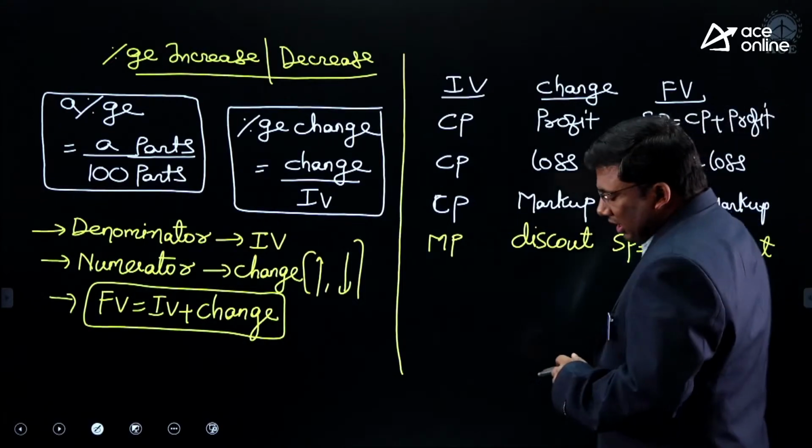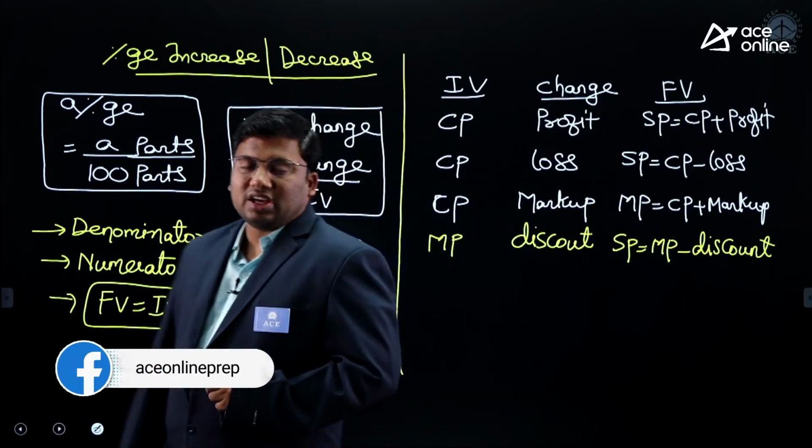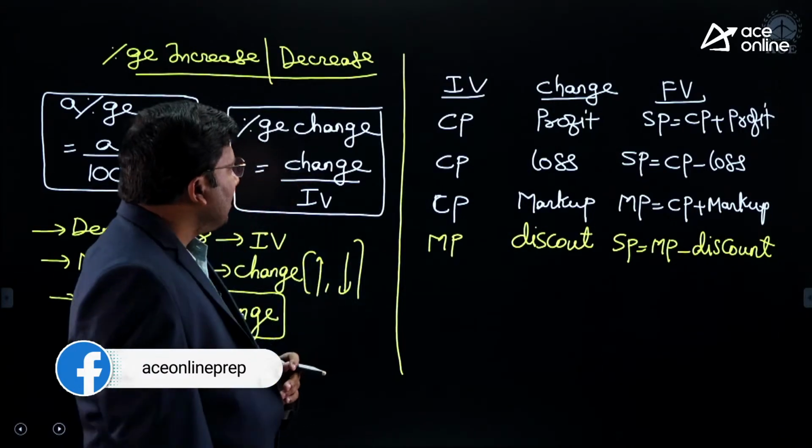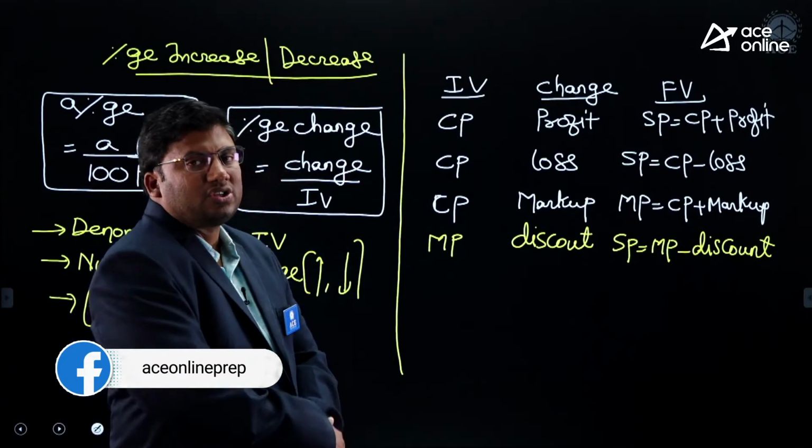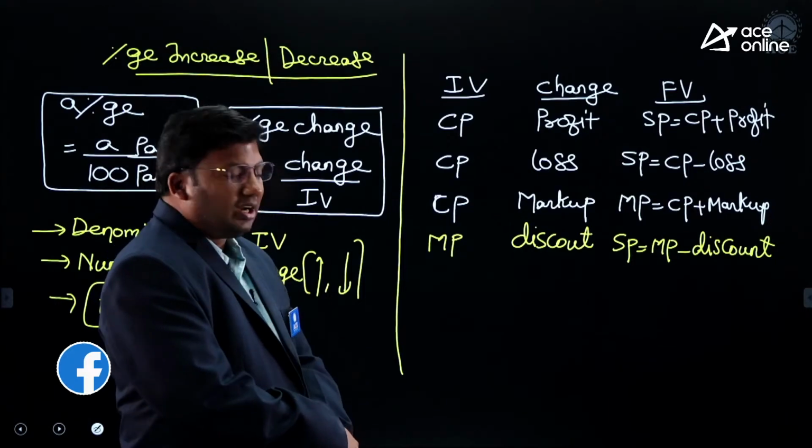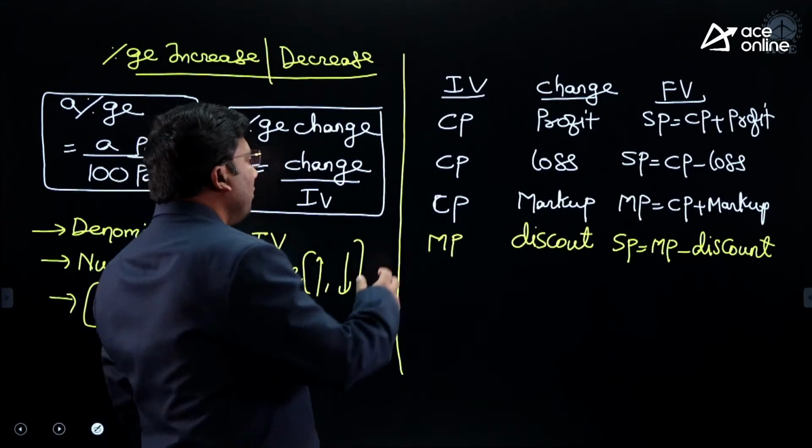SP is equivalent to MP minus discount. SP is equivalent to CP plus profit. SP is equivalent to CP minus loss. I hope it is clear.